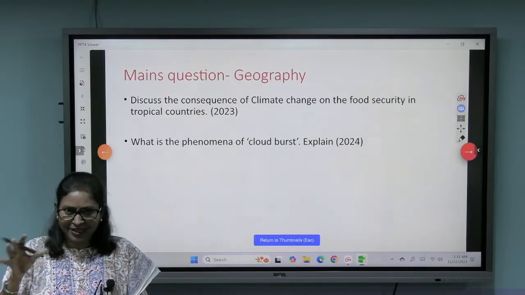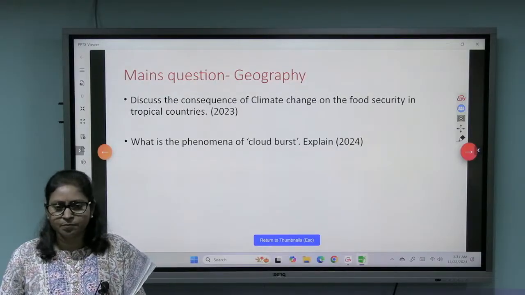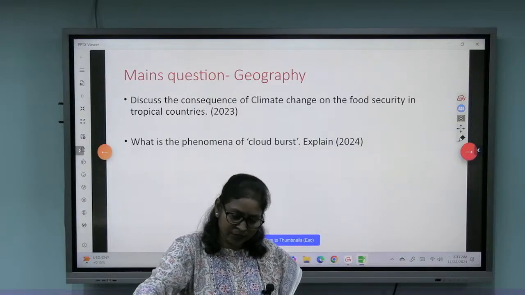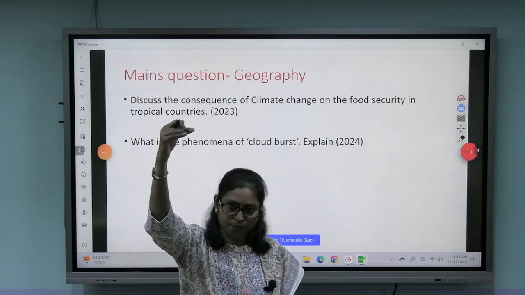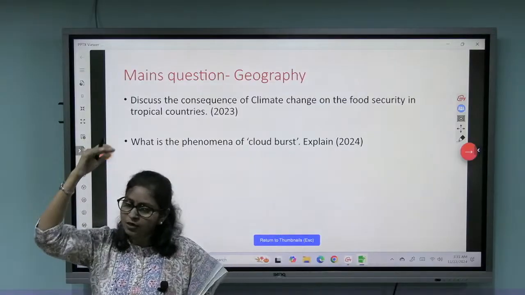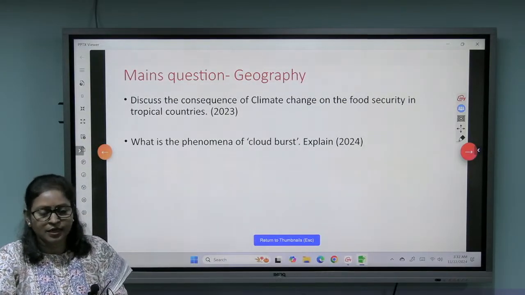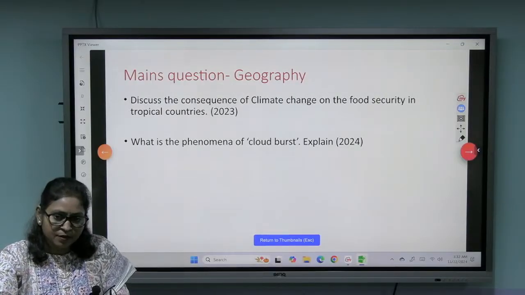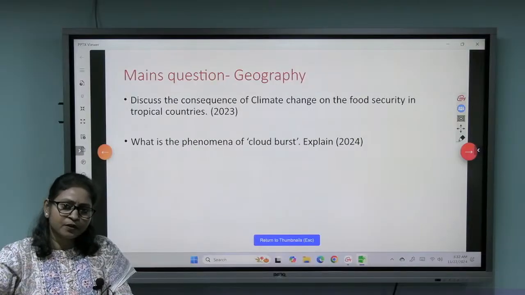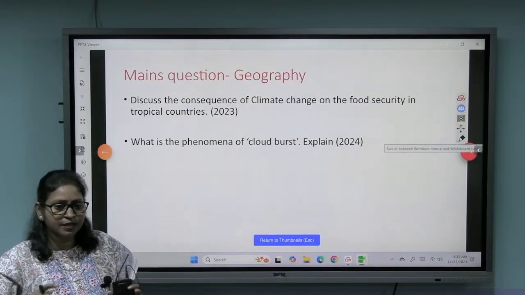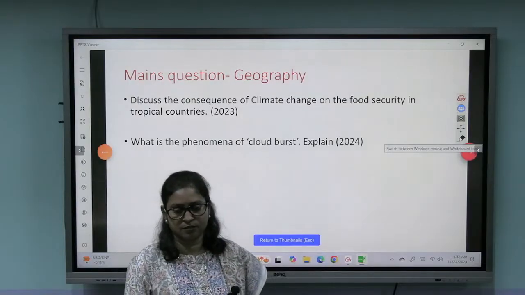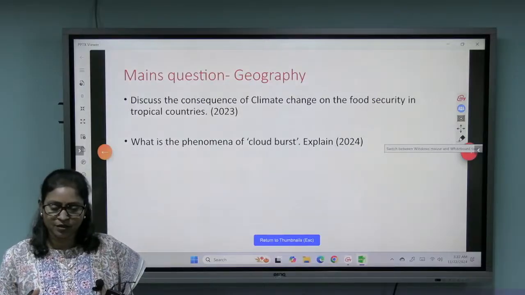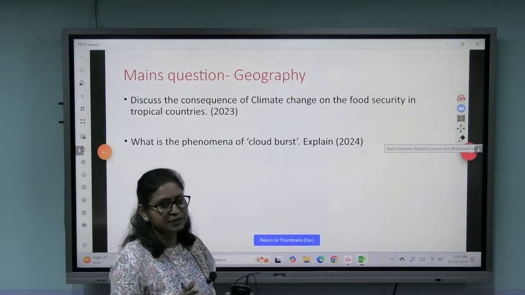Further, they are also economically less developed in comparison to the Western countries, or those countries which lie above the tropics: North America, or the Western European countries. These are affluent, more developed countries. The socio-economic conditions are much better, and they can have better adaptability.